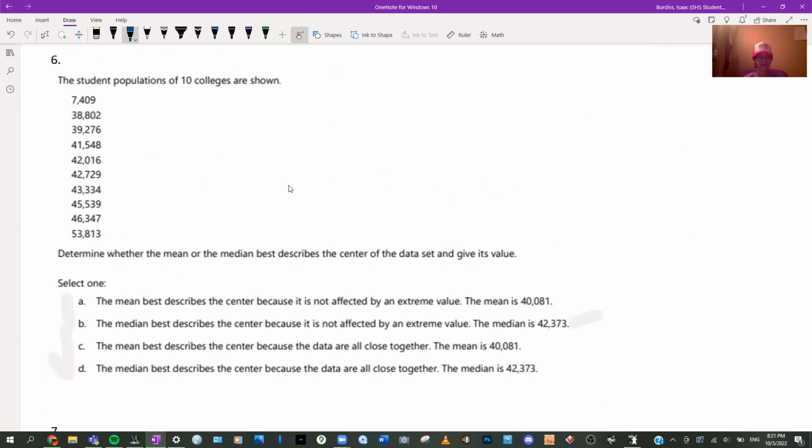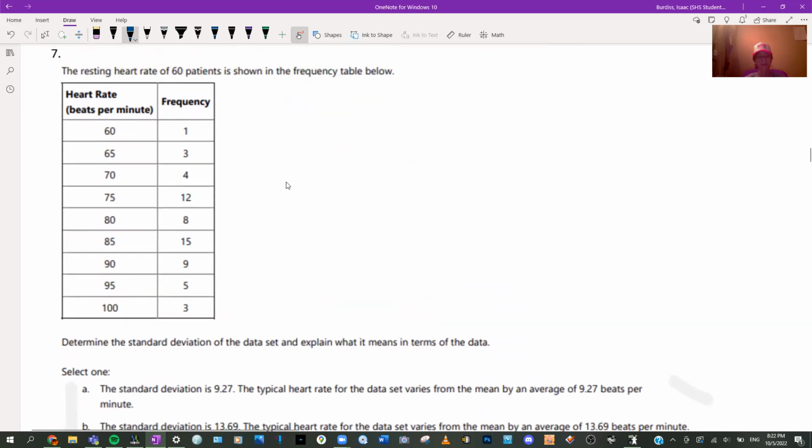Student populations of 10 colleges are shown. Determine whether the mean or median best describes the center. Well, I told you on the last thing that I made, reviewing the content, that we usually use median, but let's see, just to make sure. If it's centered, then it's better to use the mean. But it's not. If you look, big gap here, right? Pretty big gap right here. Not as big, but then we're definitely going to use the median because the mean is going to be greatly impacted by that extreme score. So the mean is not affected by an extreme value. All the data is close together. That's obviously not true. So, okay.